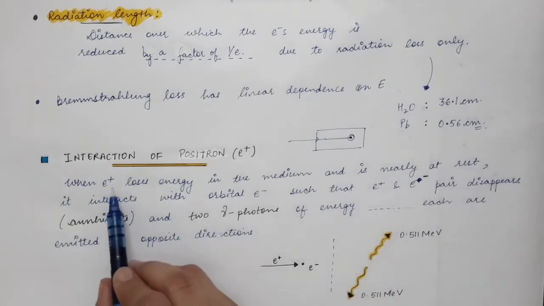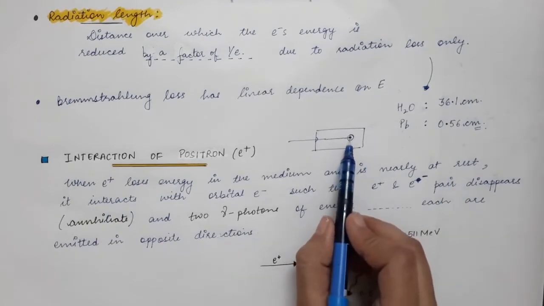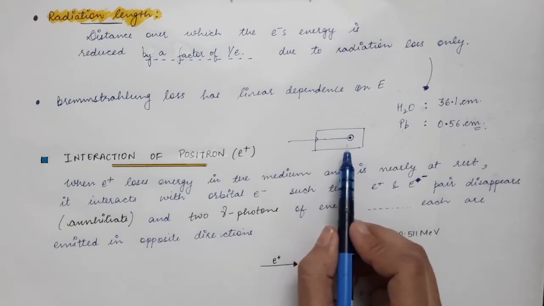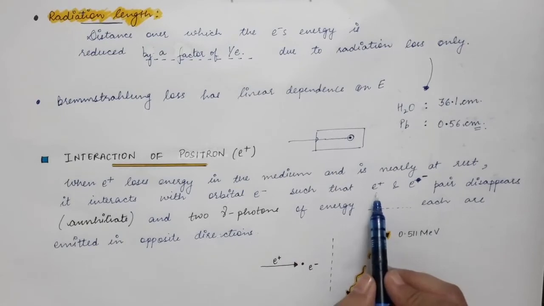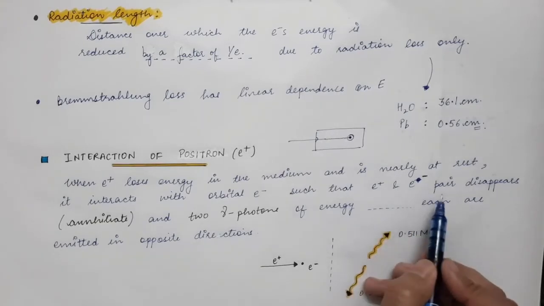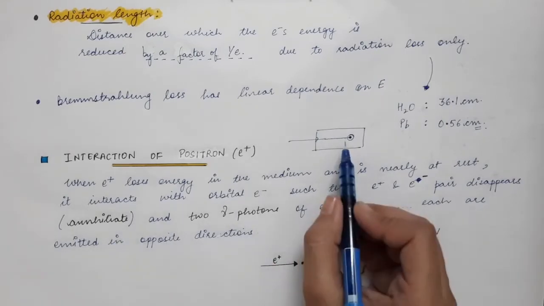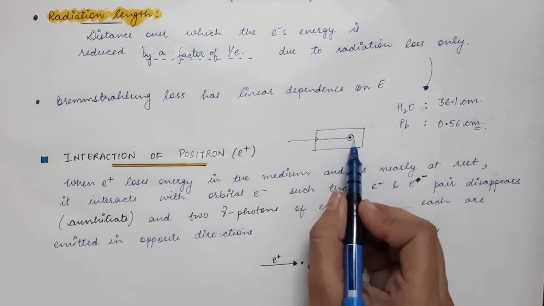So when this positron becomes nearly at rest in the absorbing medium, it will interact with one of the orbital electrons and annihilate with the electron of the atom. So the positron and electron pair disappears. So there is annihilation. When it is almost at rest, the positron will interact with the orbital electron